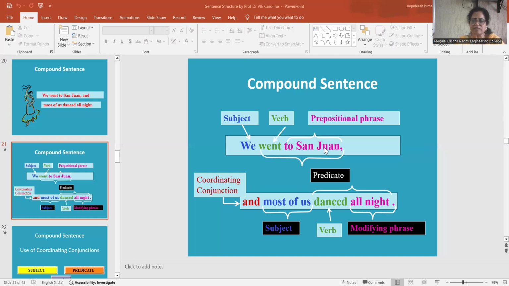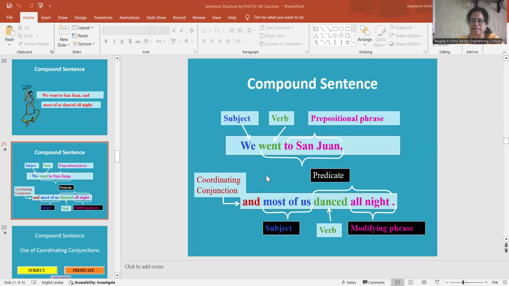So here, to San Juan is called a prepositional phrase. Okay. So it is connected here with the coordinating conjunction and. Most of us speaks about the subject, danced speaks about the verb, all night is a modifying phrase. So this is a compound sentence.